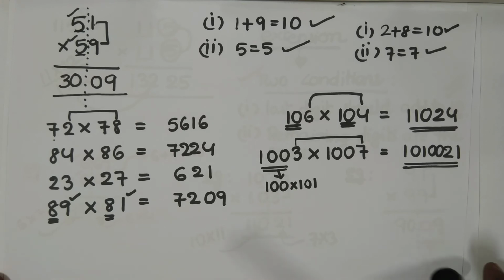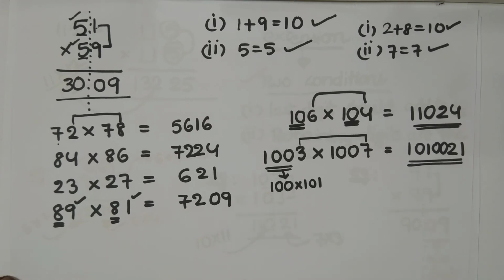That's the beauty of Vedic mathematics. If you are acquainted with Vedic mathematics, first of all you will forget the word calculator. You don't depend on a calculator at any point of time.